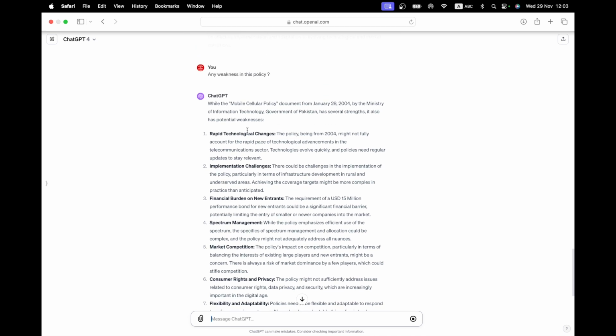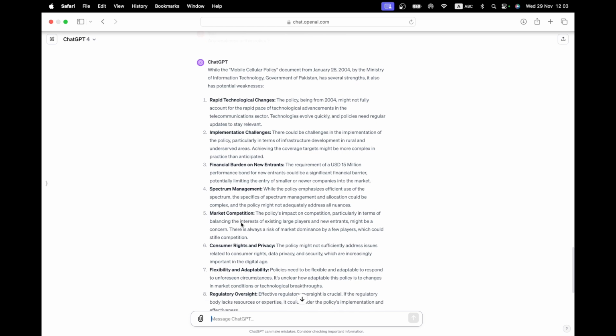Look at this. The policy being from 2004 might not fully account for the rapid pace of technological advancement in the telecom sector. Technologies evolve quickly, policies need regular updates. Absolutely fair comment. You can't just make a policy and forget about it. You have to update it. Implementation challenges, it's talked about before.